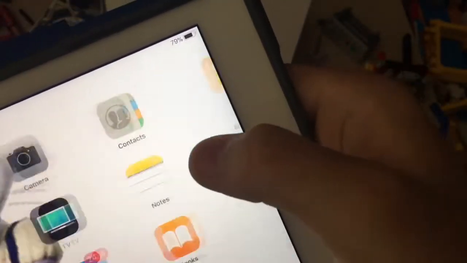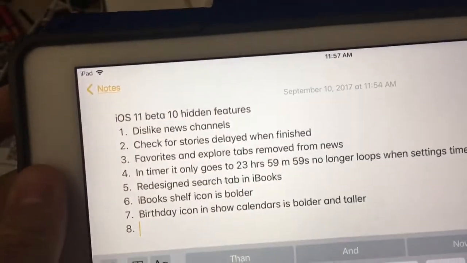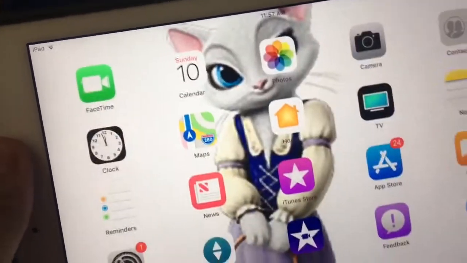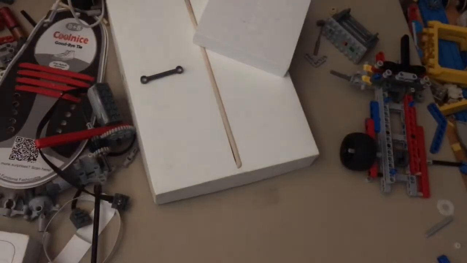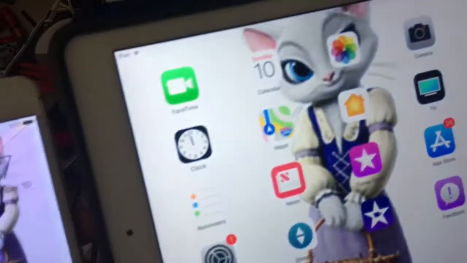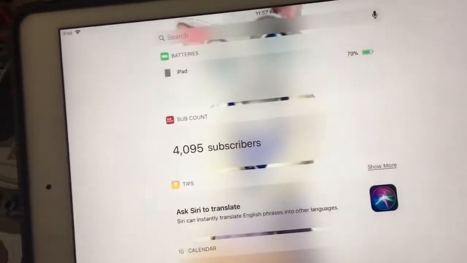That was weird. Froze for a second. Next one is check-in for news stories is delayed when it's finished. So let me get an iOS 10 device. So here's my iOS 10 device right here.